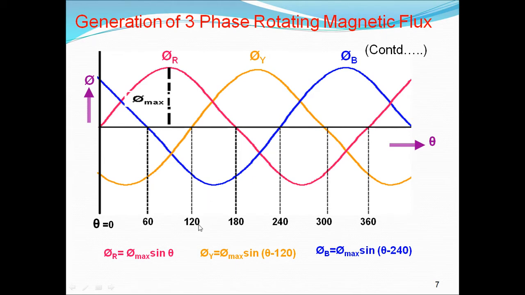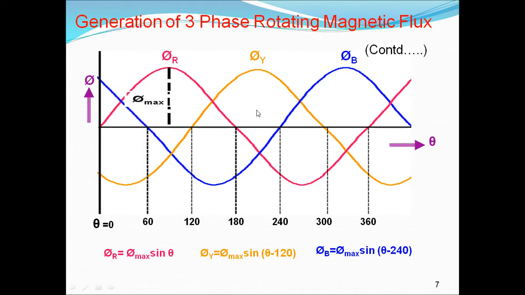Then now what happened? The phi Y is equal to maximum flux sine of theta minus 120 degrees. That means it is started after 120 degrees. So theta minus 120. It is a sinusoidal, so that's why we write sine.